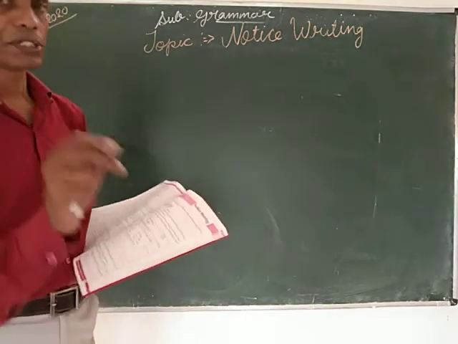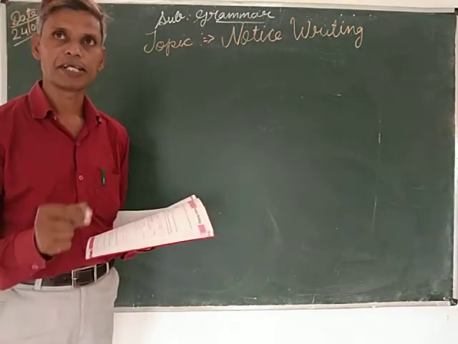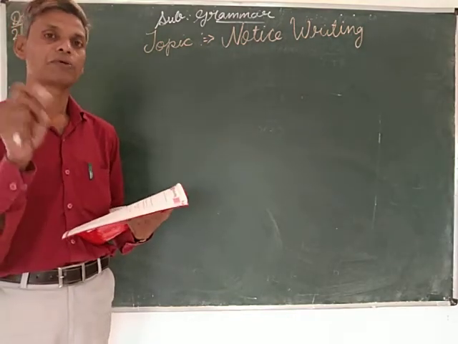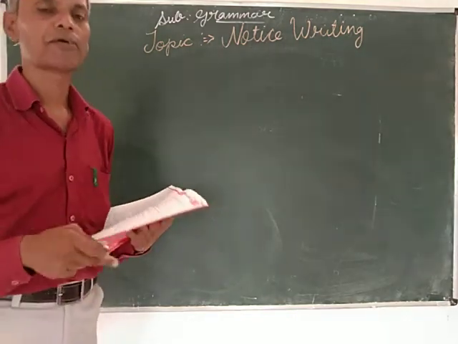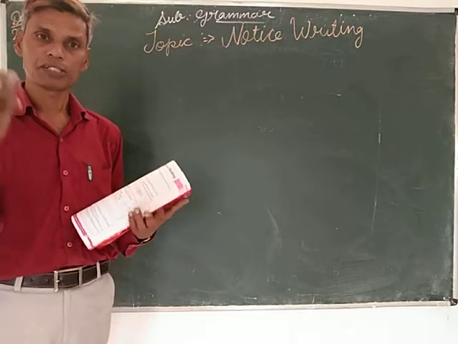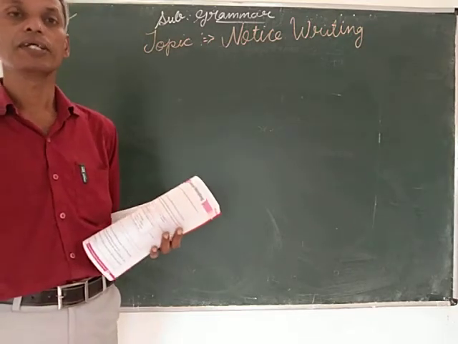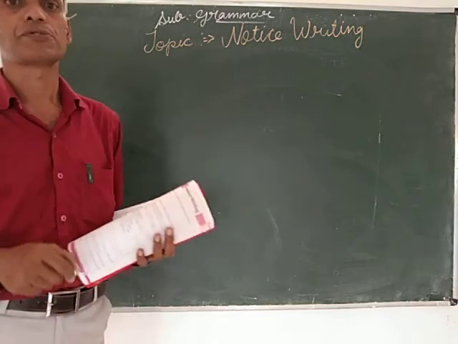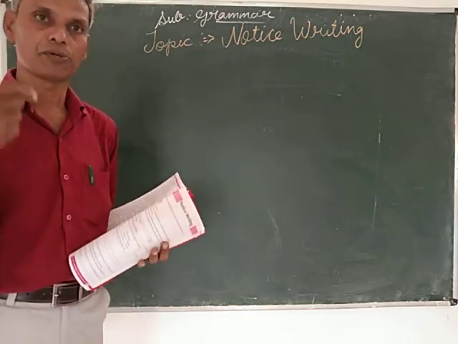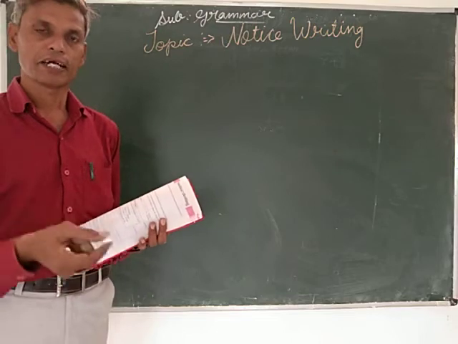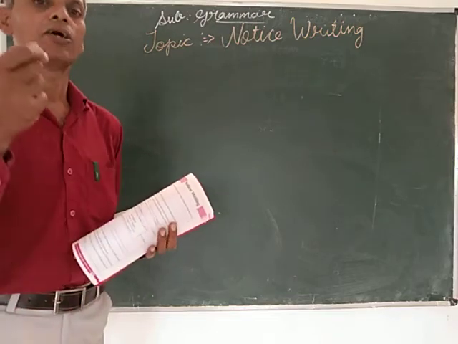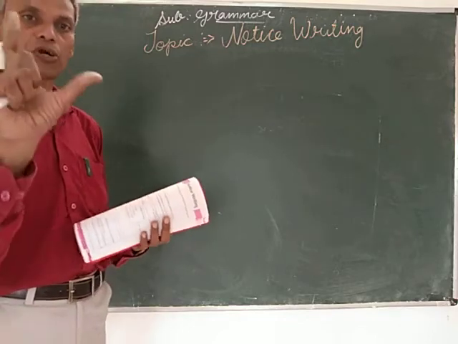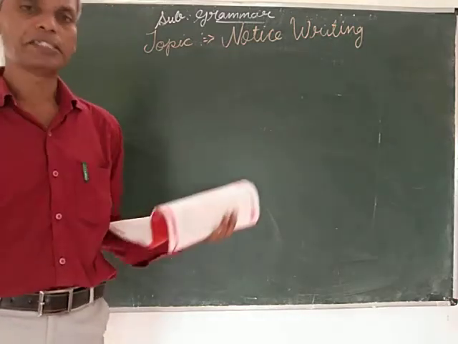Example: a notice is given in a school, in a company, in a factory, in a society or apartment. A notice is given from a higher authority to a lower authority. A notice is given by the principal to the students of the school, or by the principal to all teachers regarding exams, fees, meetings, or whatever it is. This is a topic where the full message is given in short form.